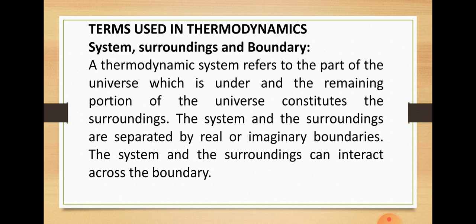This chapter will become quite easy when we understand the small terms which will be used throughout the chapter. Whatever term we use further in different laws, if you know the definition and properties of that particular word, it will be easy and it will make the whole chapter interesting to understand. So let's start with the terms system, surroundings and boundary.